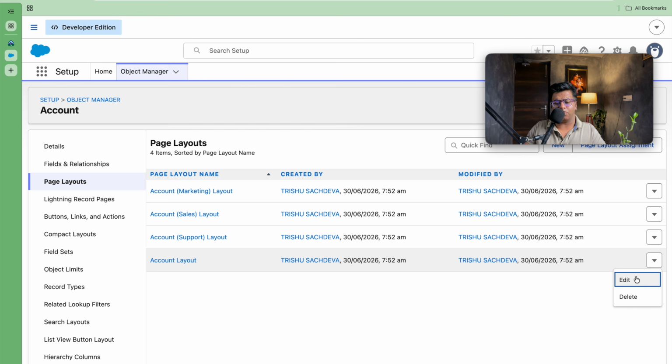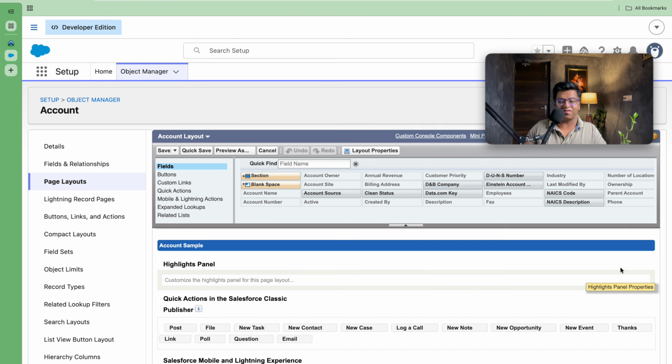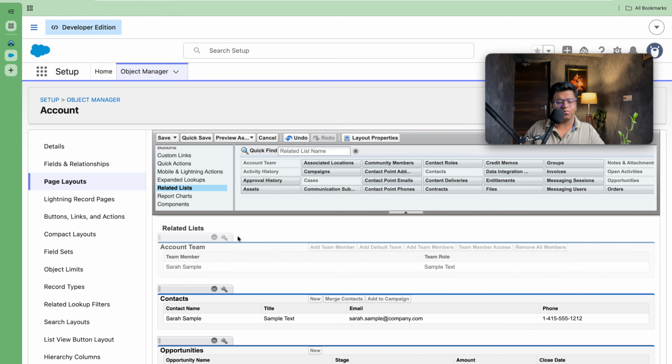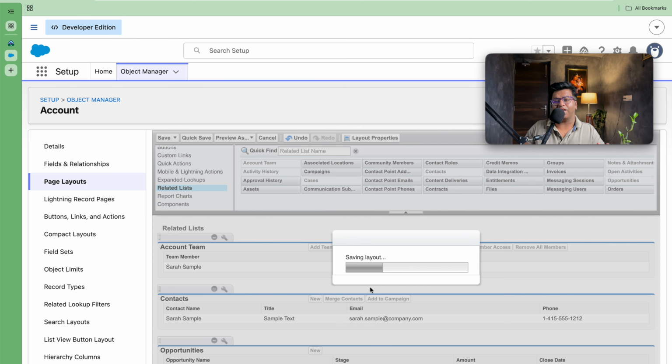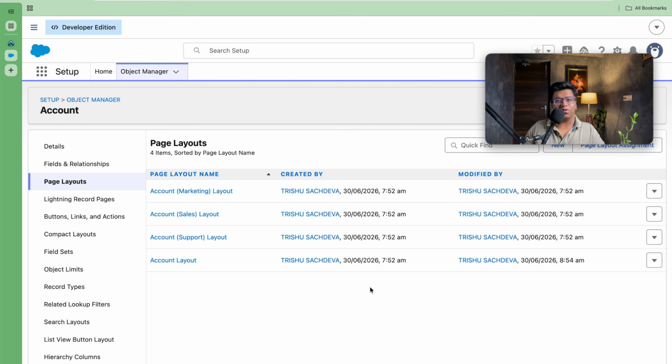So simply what you will be doing, you will be editing the account layout, that is basically the view for the system administrator. So you will be going into the related list, and in the related list you will be able to see that account type is coming at the top. So just drag and drop this out as the first thing. By doing this, you have enabled your accounting. These are the only two steps that are needed to enable the accounting by default. So our account type has been enabled.